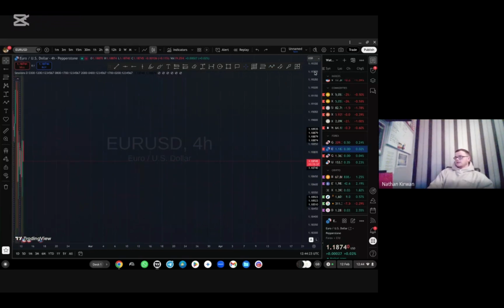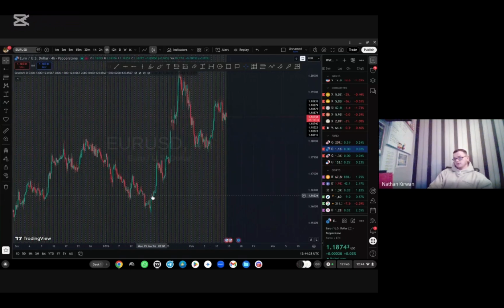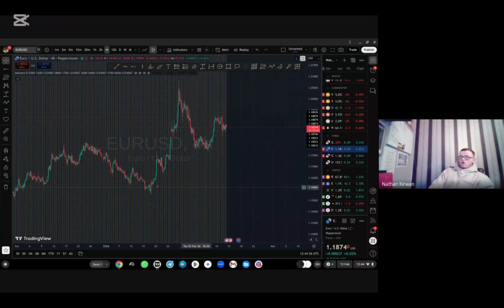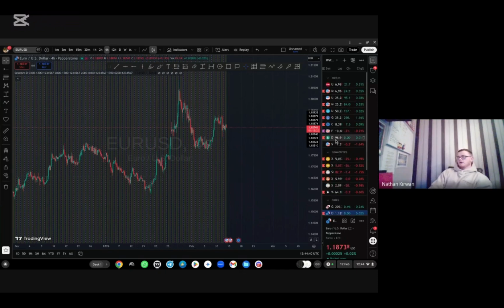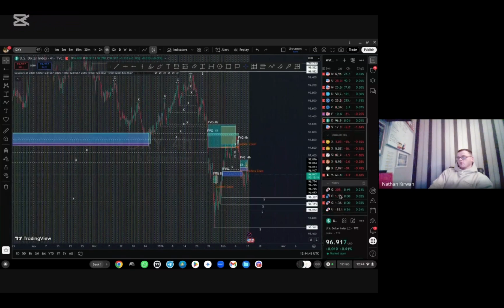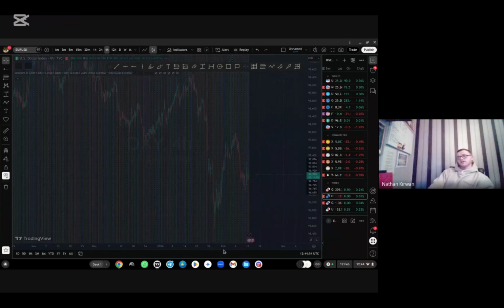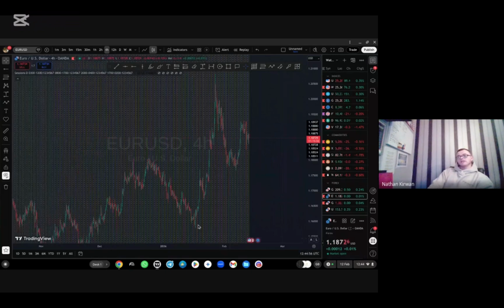Now if we look at that same time zone, Friday the 16th of January into the 27th of January, we can see that while the Dixie was going down, the euro was going up. Why? Because if the Dixie is losing strength, if the dollar is losing strength, then the euro is gaining strength relative to the dollar.